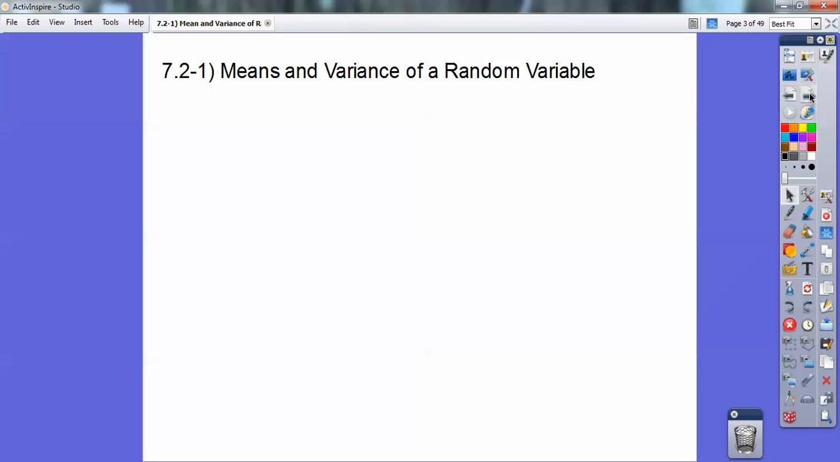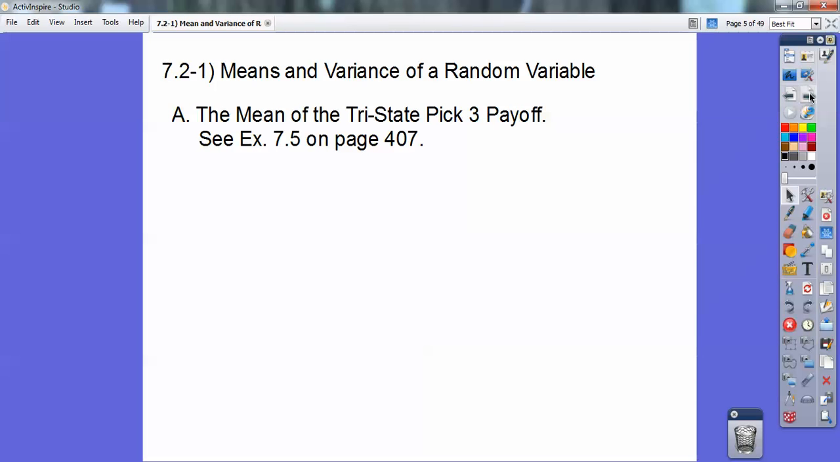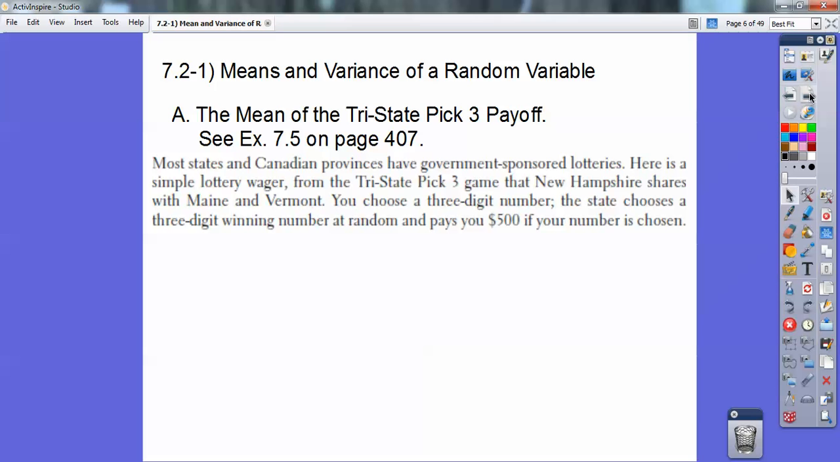All right, let's begin. This is means and variance of random variables. The mean, and we're going to just start right into some examples, you guys. The mean of a Tri-State Pick 3 payoff, and this is example 7.5 on page 407. Most states and Canadian provinces have a government-sponsored lottery, just like we have a lottery in California. In this one, though, it's a simple one called the Tri-State Pick 3 game that New Hampshire shares with Maine and Vermont. You choose a 3-digit number, and the state chooses a 3-digit winning number at random and pays you $500 if your number is chosen.